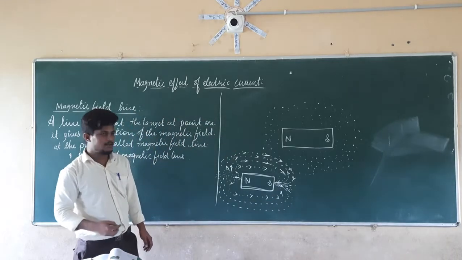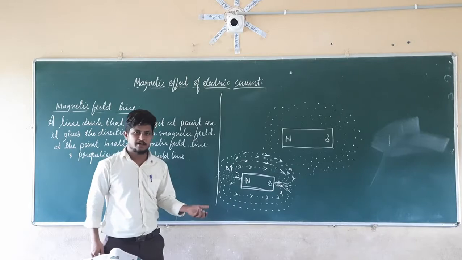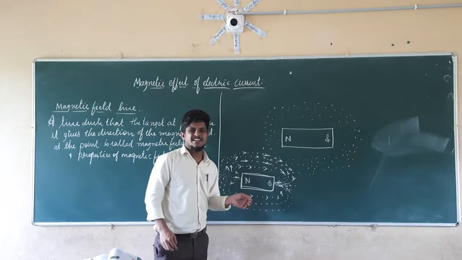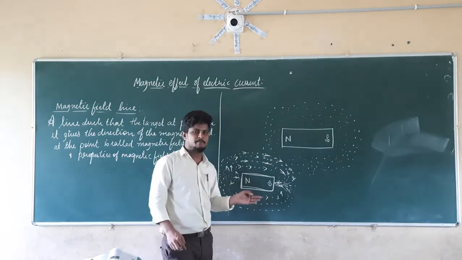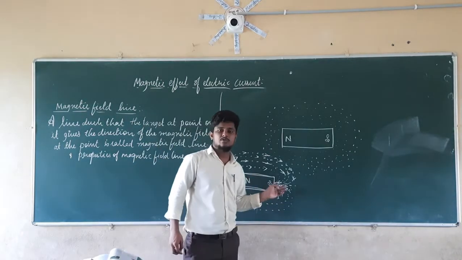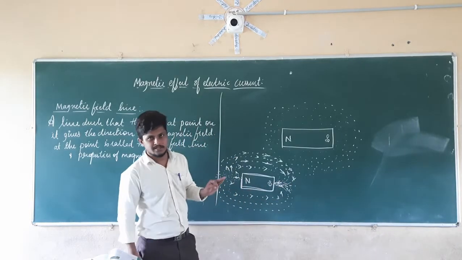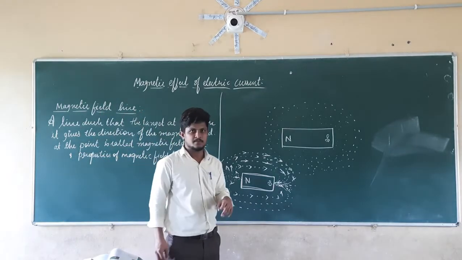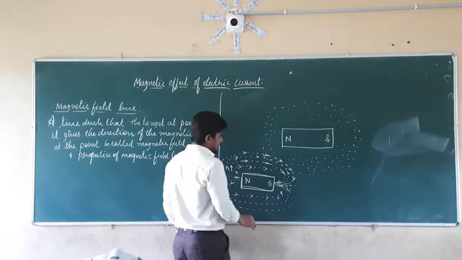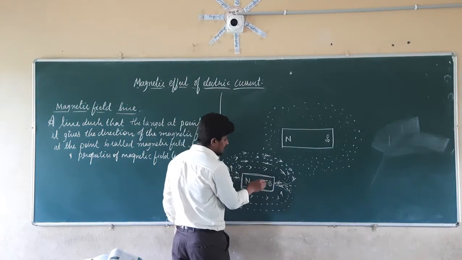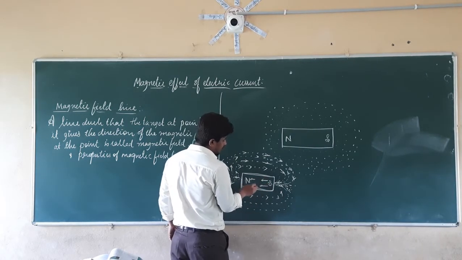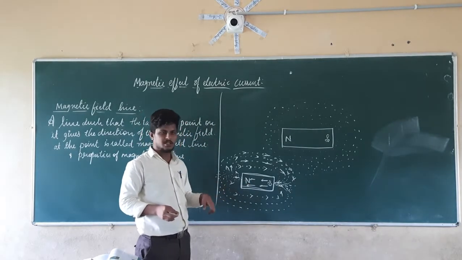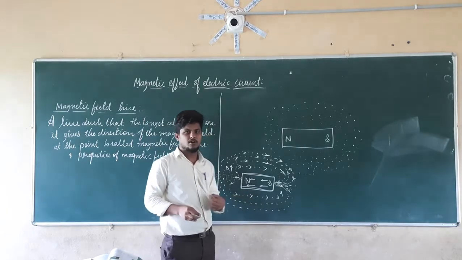If you use the magnetic compass to check the direction of the magnetic field, it is always showing that the magnetic field is coming from the north pole and entering into the south pole. In the same manner, if we check the magnetic field inside, it is moving from the south to the north. Outside the magnet, it is moving from the north to the south. Inside the magnet, it is moving from the south to the north.